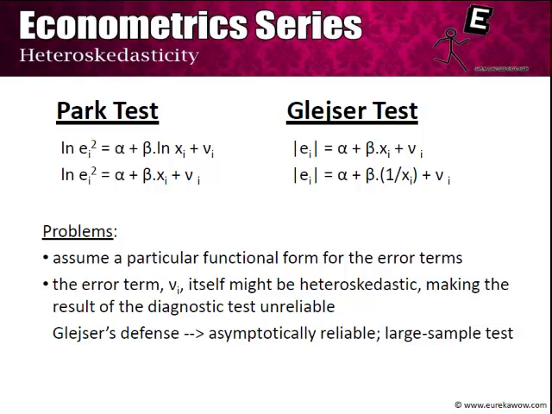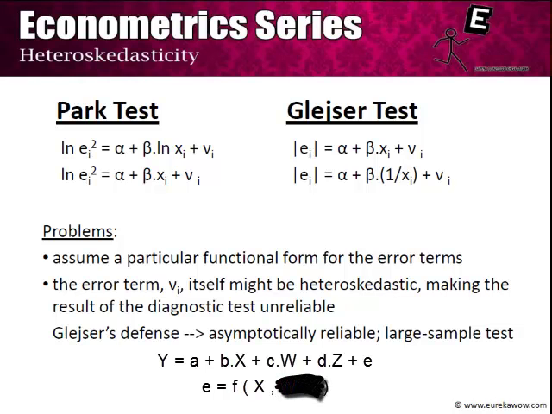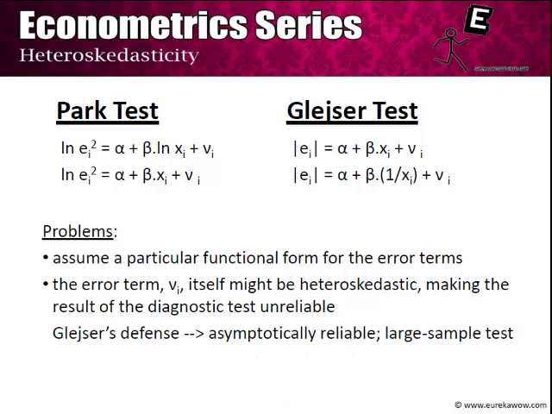Now there are some problems that we face with the Park test and the Glejser test. Firstly, they assume a particular functional form for the error term. So in all these functional forms that we've noted here, ei is dependent on xi. However, there might be other independent variables on which the error term might be dependent. So for example, the error term might be dependent on other independent variables such as zi or such as wi, which the Park test and Glejser test are not capable of handling. So the Park test and Glejser test can only be used when there is suspicion of heteroskedasticity with respect to only one independent variable.